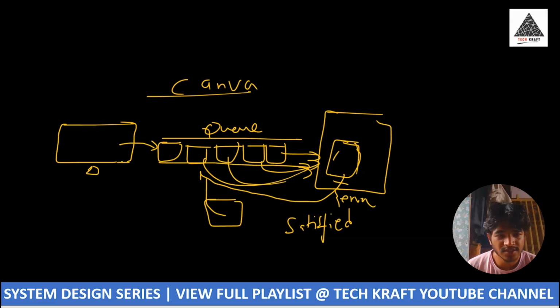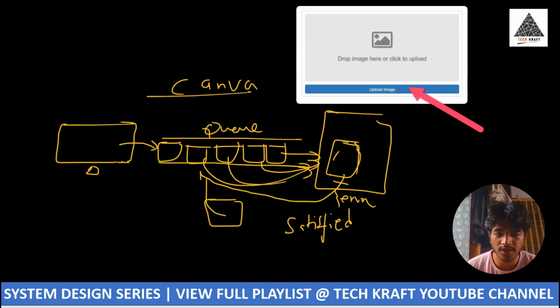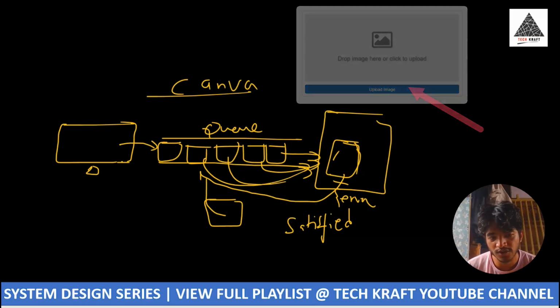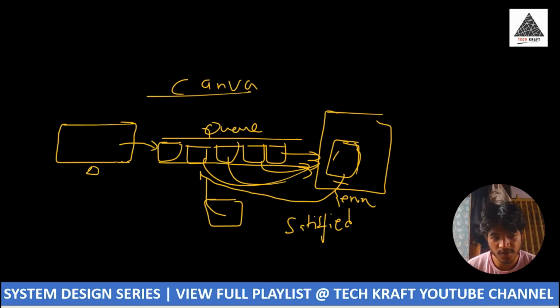I think it is simple and understandable. First the user has to upload the image by clicking the upload image button, and that image is uploaded to the queue. Then he does operations like cropping, resizing, applying filters, effects, blurring and animations.